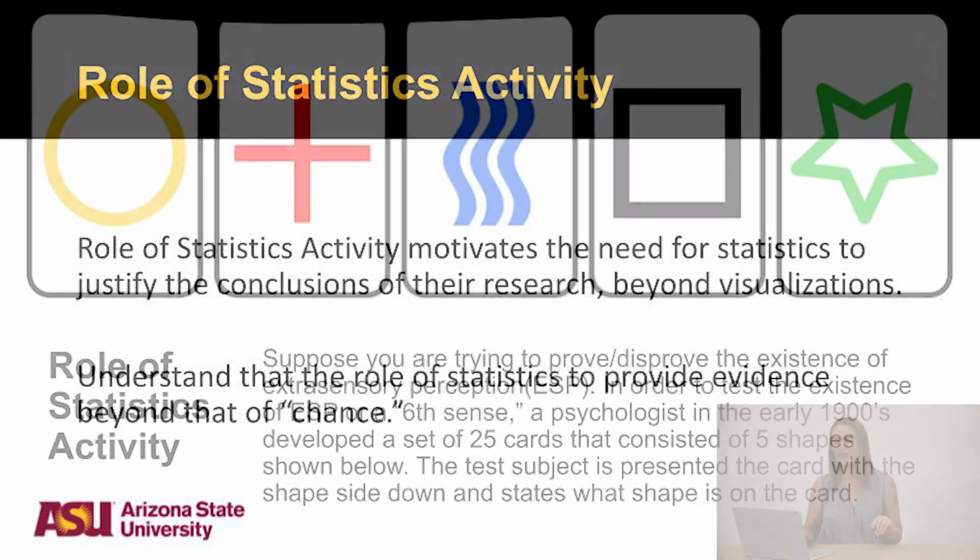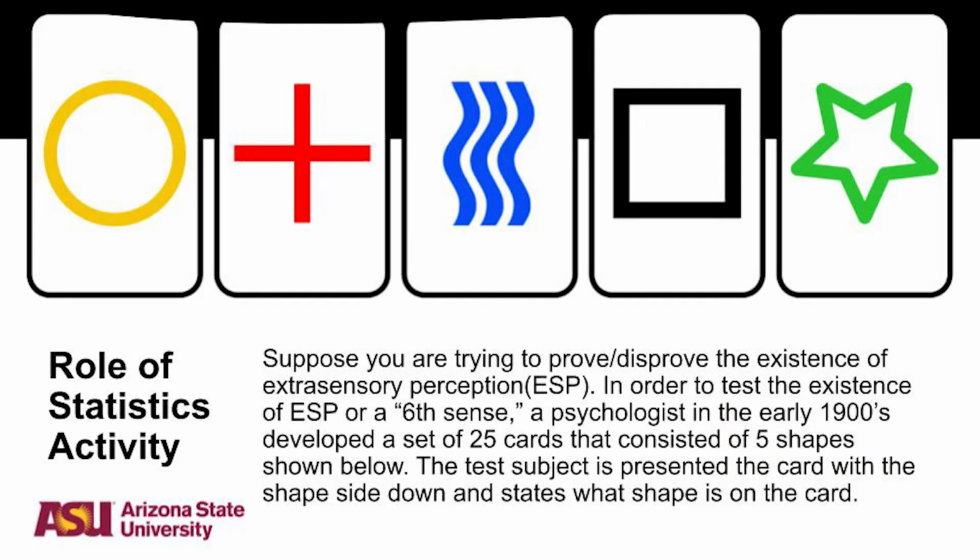So this activity is kind of fun. So suppose you're trying to prove if somebody has extrasensory perception, so ESP, their sixth sense, their ability to read your mind, right? So early on, this psychologist developed these cards that had different shapes. The colors are relevant here, but they had different shapes. And he would present a subject that claimed that they had ESP with these cards. And they were obviously face down, and they were supposed to tell what shape was on the card just by seeing it face down. They can't see through the card. They need to be able to have that sixth sense or that extrasensory perception in order to guess the right shape.